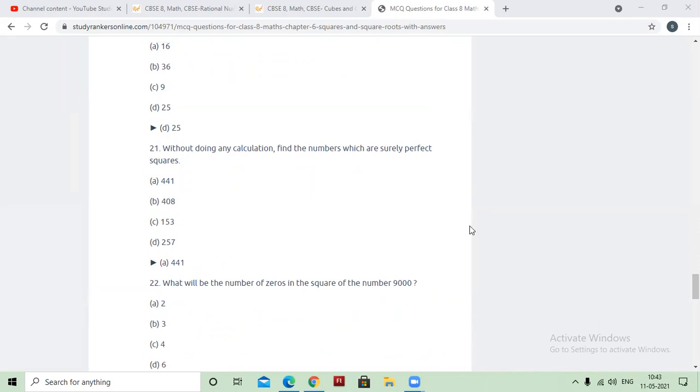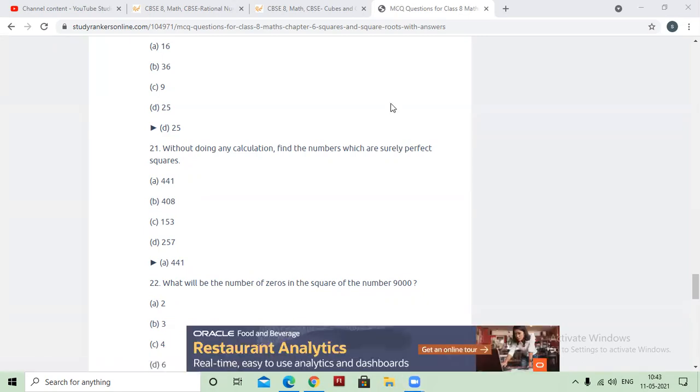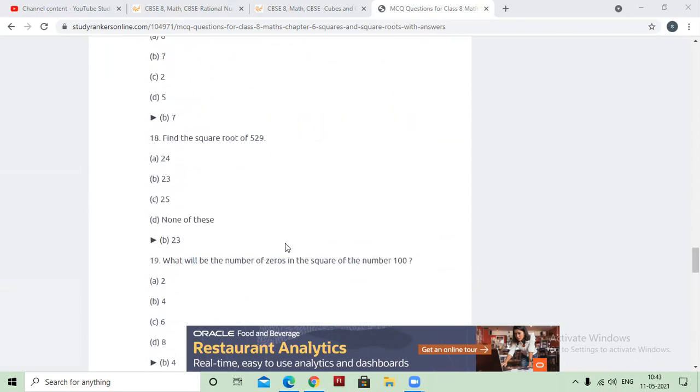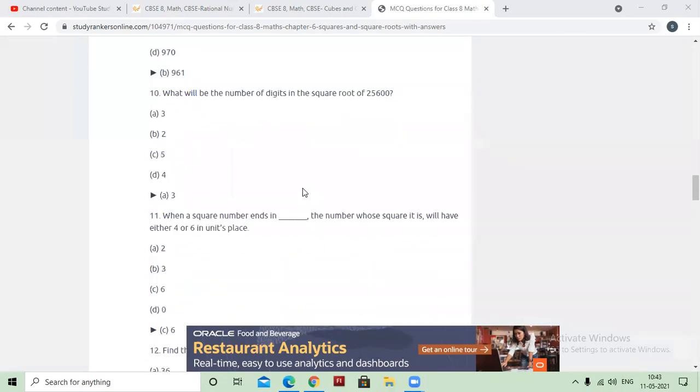What will be the number of zeros in the square of 9,000? Yes, Arish. How many zeros will be there in the square of 9,000? Ma'am, 6 zeros. 6 zeros will be there. So if you make the square of 9,000, it will have double of 3 zeros. That will be 3 plus 3, 6 zeros will be there. Is it okay? Any doubt?